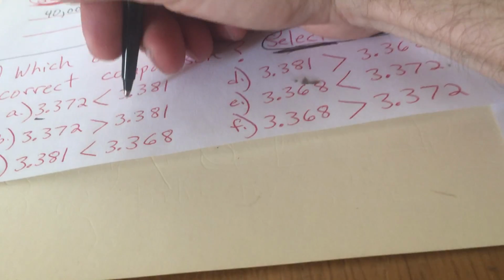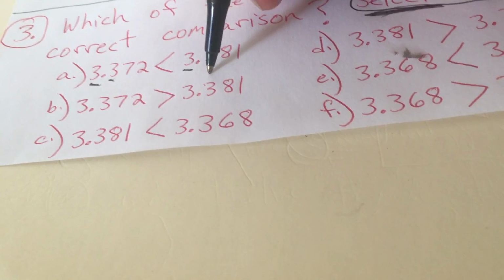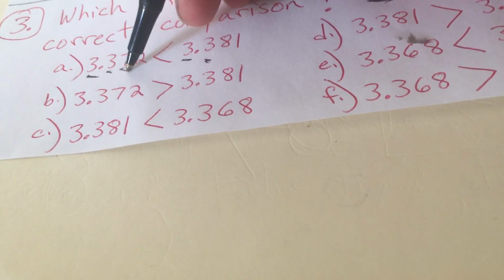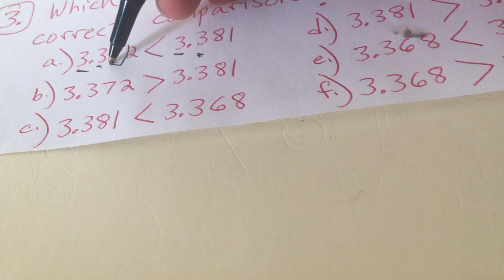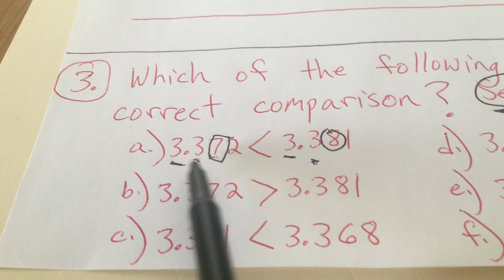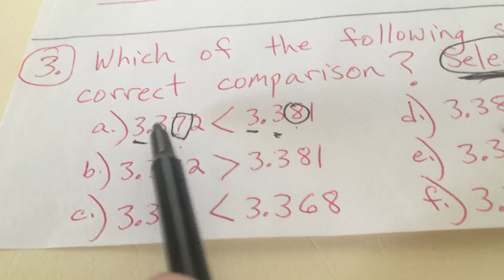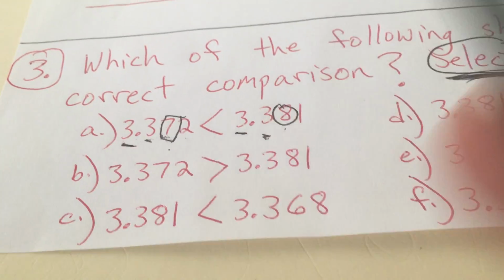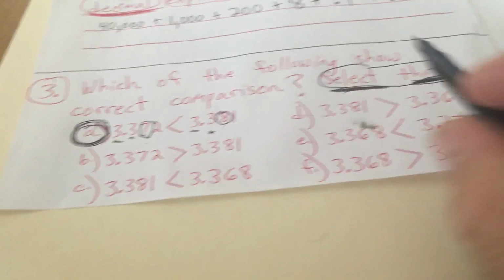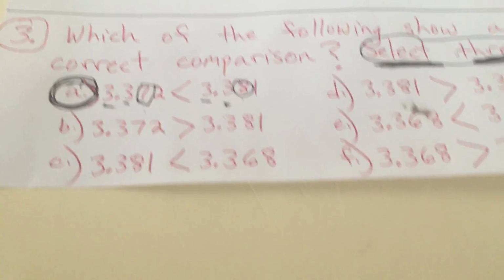Let's work from here, the biggest place values, and we'll work towards the smaller place values. So we have 3 ones in both of them. We have 3/10 in both of them. Then we have 7/100, or 8/100. So since they were the same up till this hundredths place, 7/100 is less than 8/100. So this is right, 3.372 is less than 3.381. So A is one of the correct answers. We need 3, so don't get excited now and say, yeah, I got it, because you get 0 points unless you get all 3 of them right.